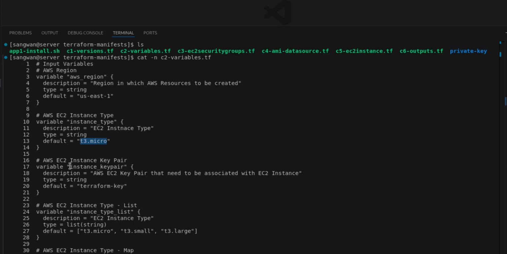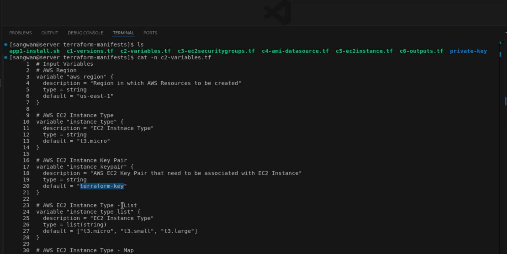Similarly, instance key pair is my variable, type is string, and if no value is supplied, the default will be terraform-key. The key must exist on my AWS account.